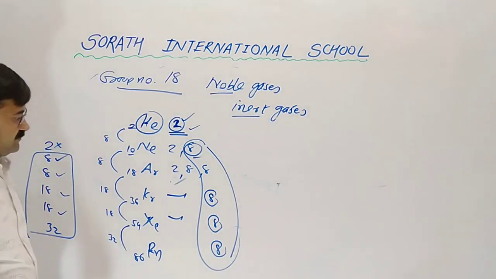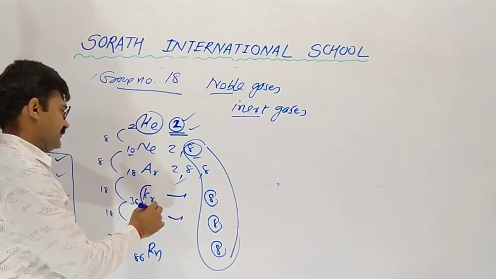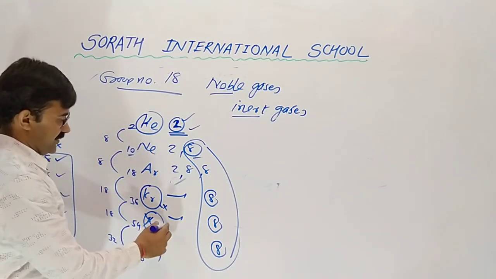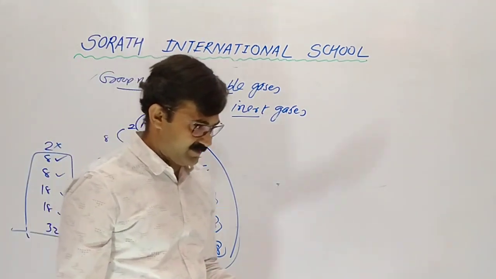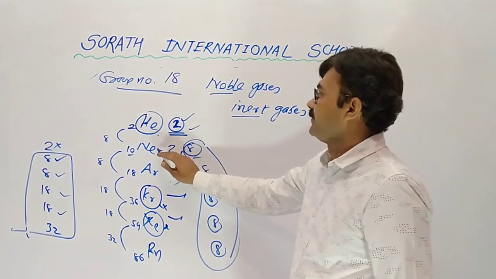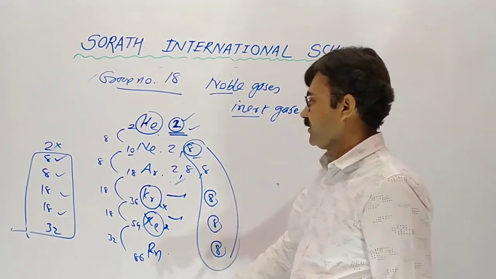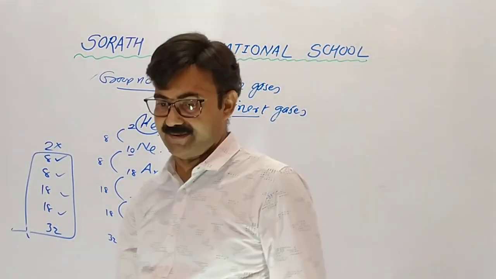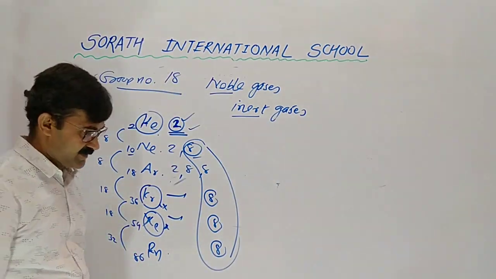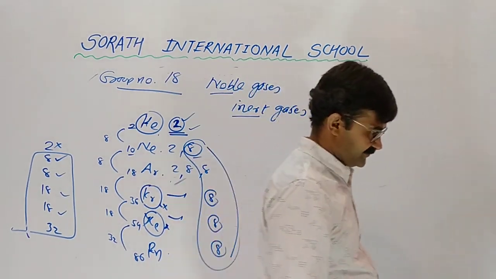Inert. But exceptionally, we will discuss in 11-12 science, krypton and xenon. In some cases, they make compounds. But helium, neon, argon, radon never form compounds. Exceptionally, krypton and xenon form a compound.